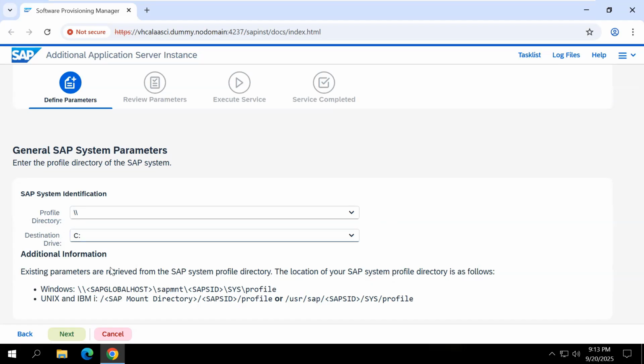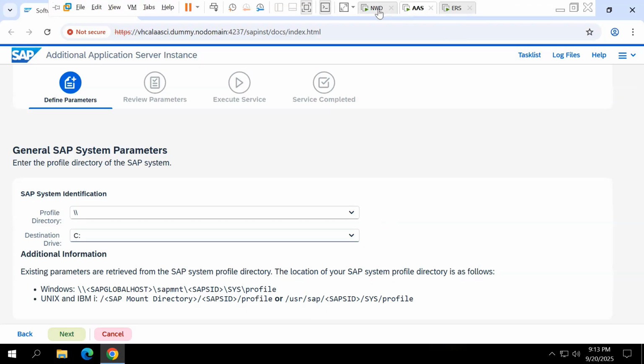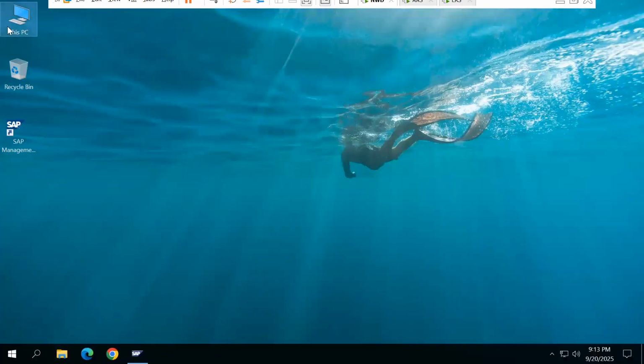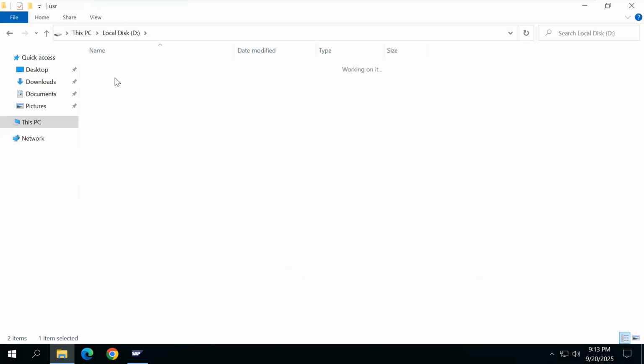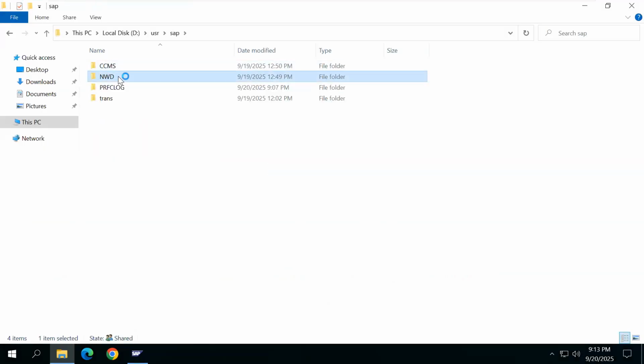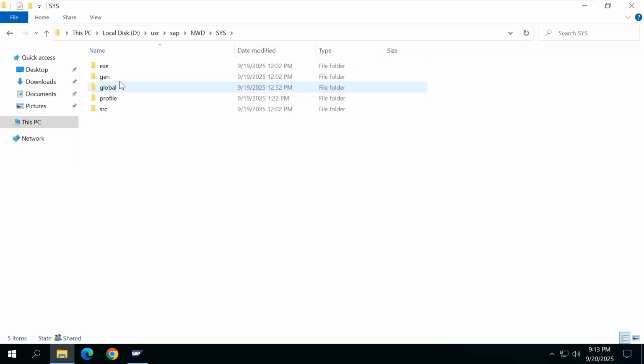Here they are asking for profile directory information, which you get in This PC, installation drive, usr, sap, SID, sys, profile. This information they are asking. How do we get this? Only after installing do we get these folders.